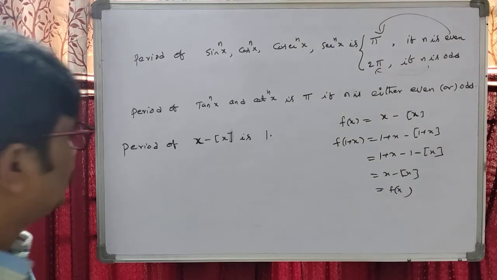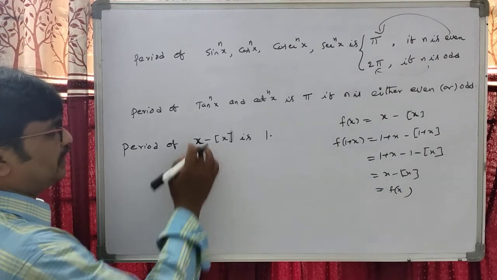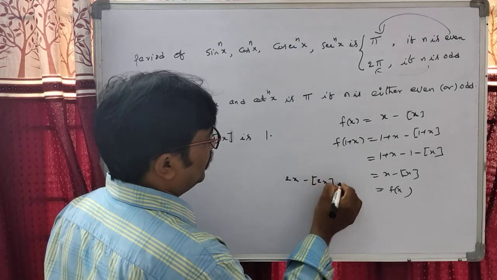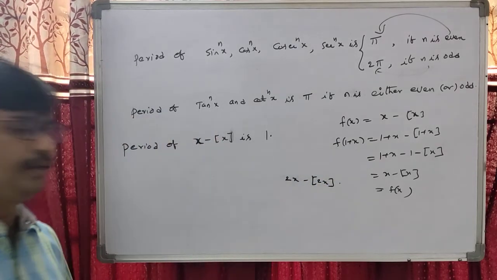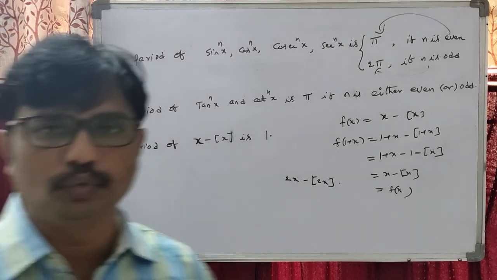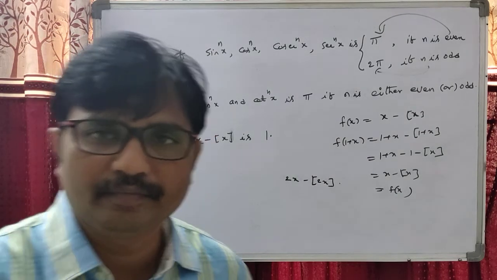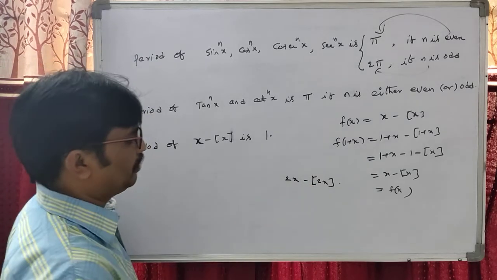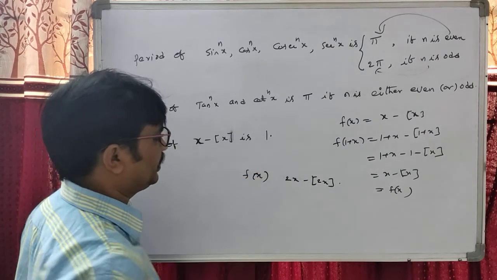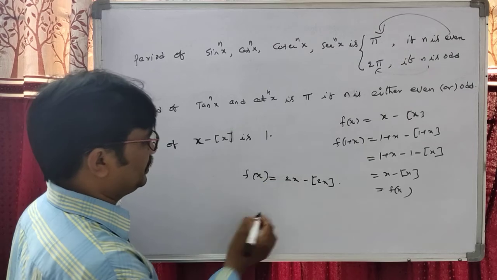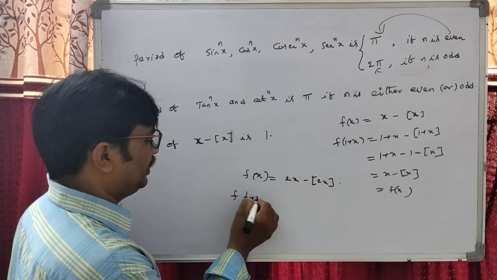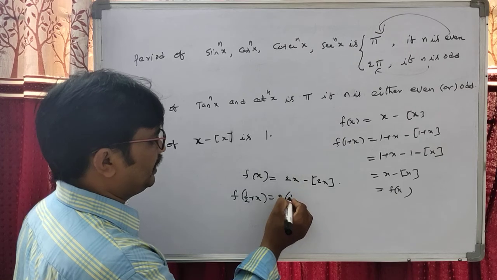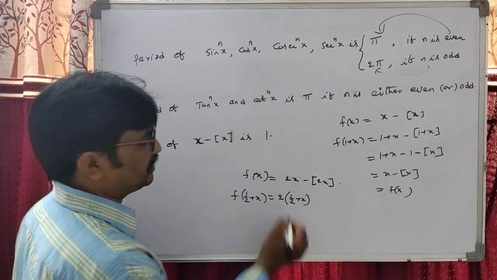Okay students, suppose we have 2x minus step of 2x. Undoubtedly the period is 1 by 2. The period is 1 by a. Suppose we take f of 1 by 2 plus x, where 2 into x is replaced by 1 by 2 plus x.